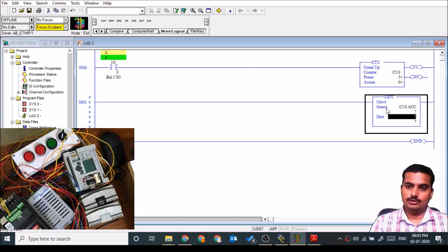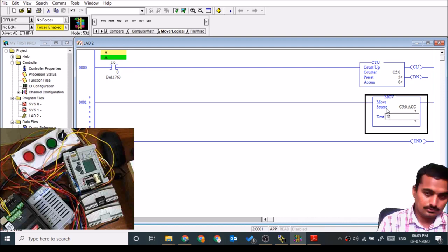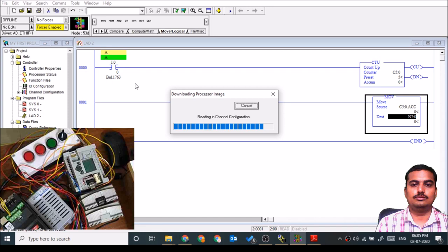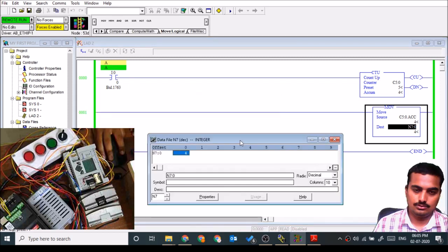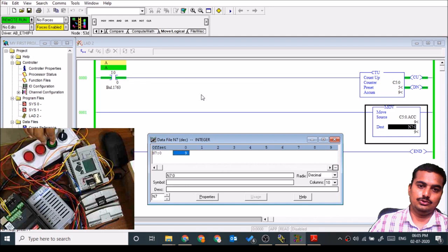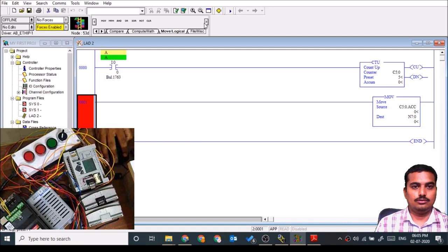And destination is N7:0. Now this program is continuously moving value into the N7:0 location. Then this is about the move instruction.